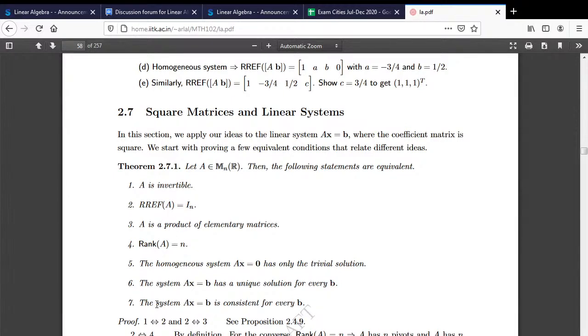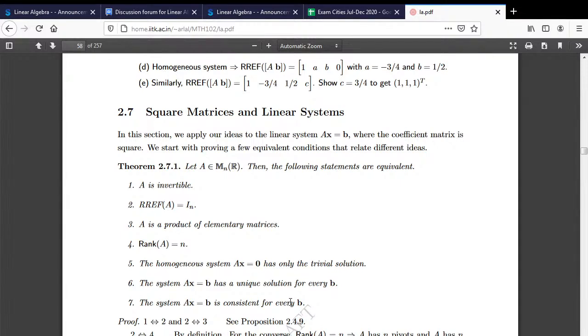Alright? Not only that, look at the 6th. It says that the system AX equals B has a unique solution for every B. Or look at the 7th: the system AX equals B is consistent for every B. Now you have already said that A is invertible. Since A is invertible, the system AX equals B is consistent for every B. So whatever vector you choose from your vector space, I can solve the system. Whatever that solution is will give me the linear combination to get B.